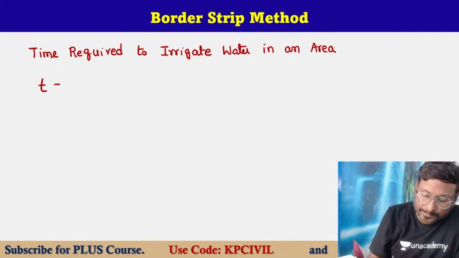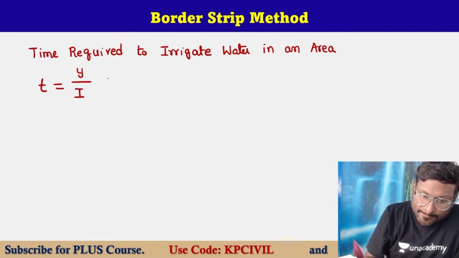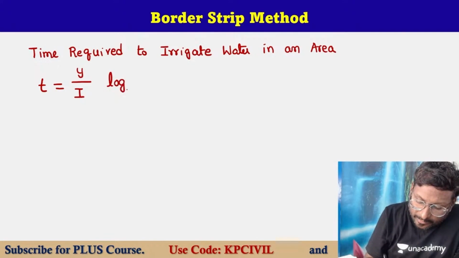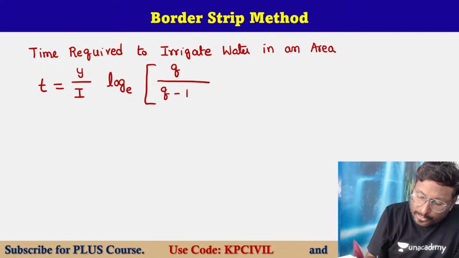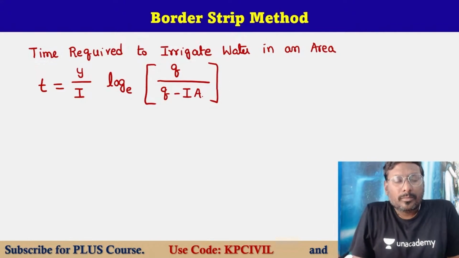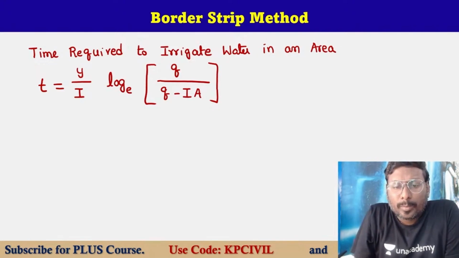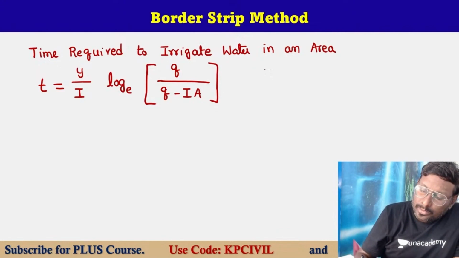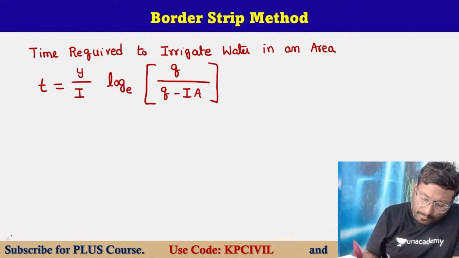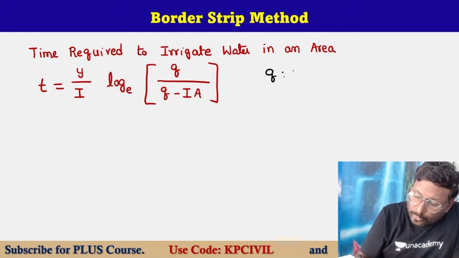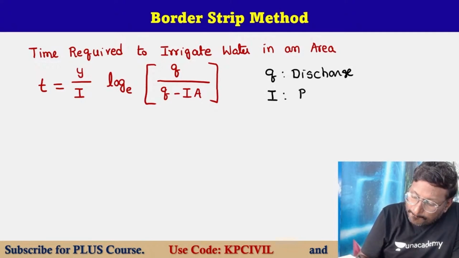T is equal to (y by I) log e of Q upon (Q minus IA). Q is the discharge of the stream. I is the rate of infiltration.